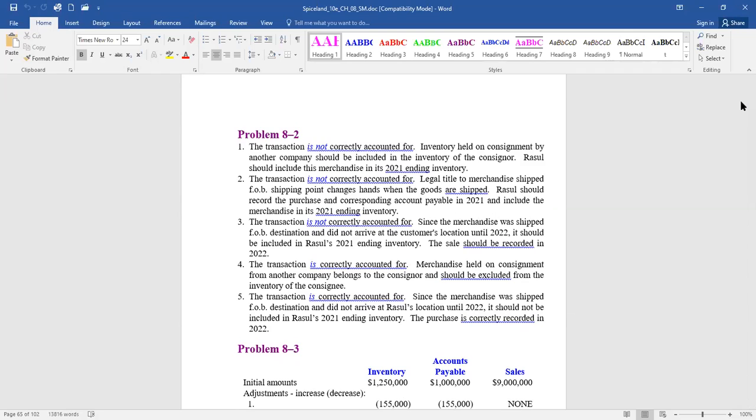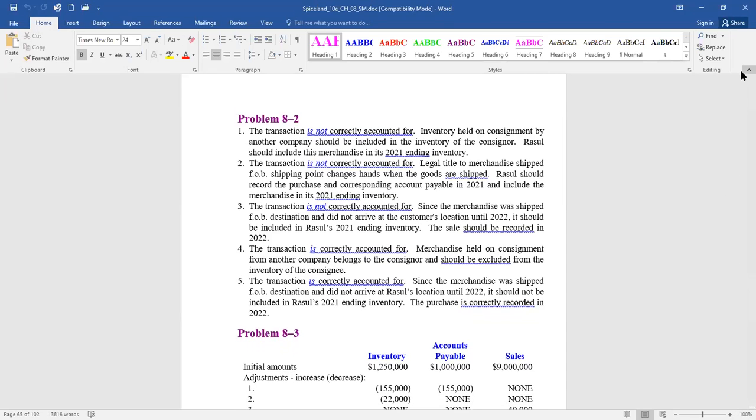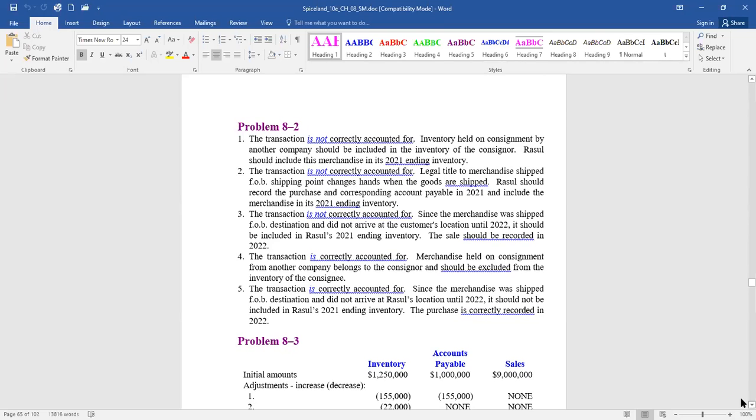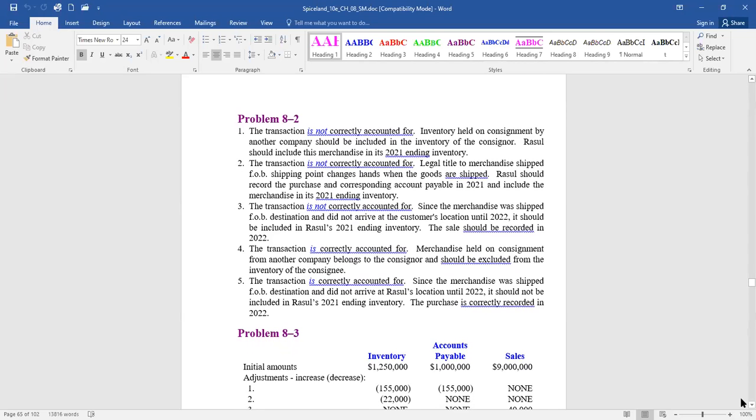In 2, parts totaling $22,000, which were purchased from Fool and paid for in December, were sold in the last week of the year and appropriately recorded as sales of $28,000. The parts were included in the physical count of goods in Reagan's warehouse because the parts were on the loading dock waiting to be picked up by the customer. What do you think? Don't include them in inventory. They were properly reported as a sale. Remove them from inventory. So the sales number doesn't need to be adjusted because the sale was properly recorded, and this has no impact on accounts payable.